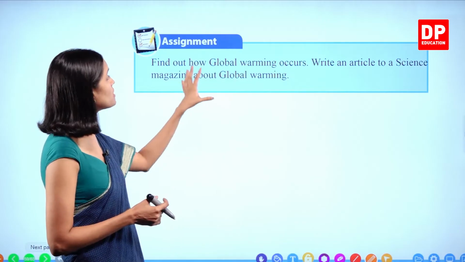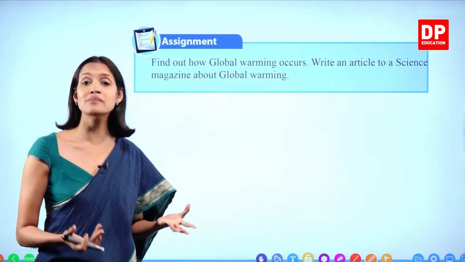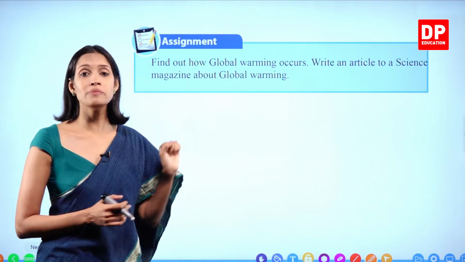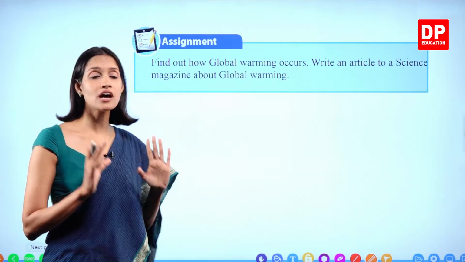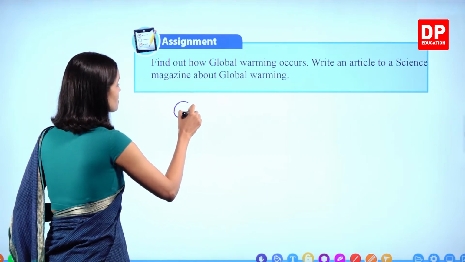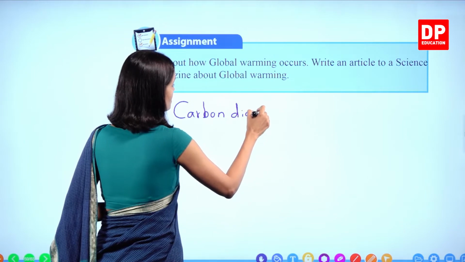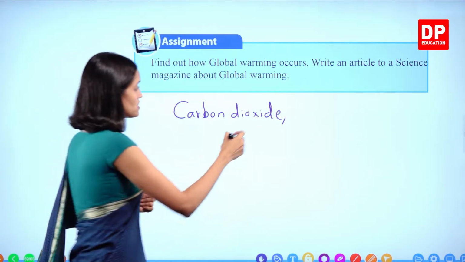right? So global warming basically occurs because the temperature of the environment increases unnecessarily. Okay, this happens actually because of the presence of certain types of gases, especially carbon dioxide gas, right? Carbon dioxide gas. What are the other gases? There are other gases as well, children.